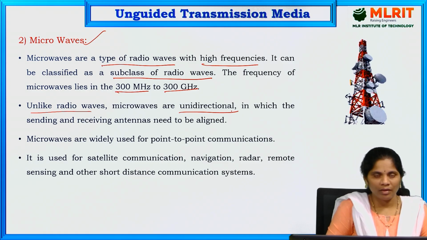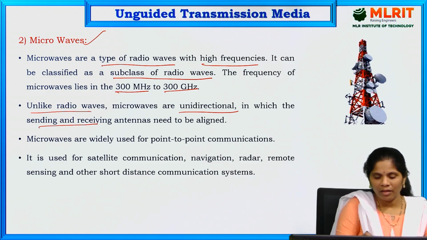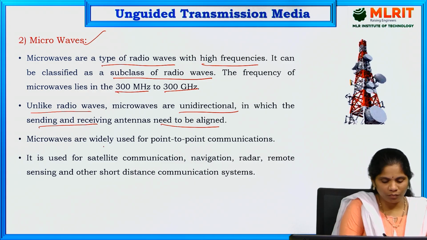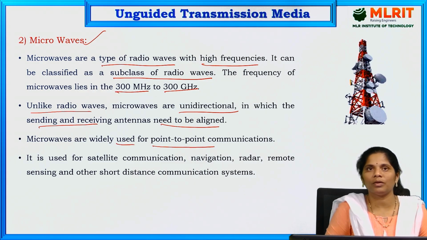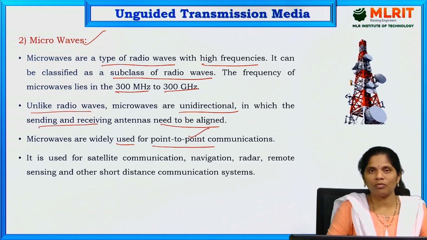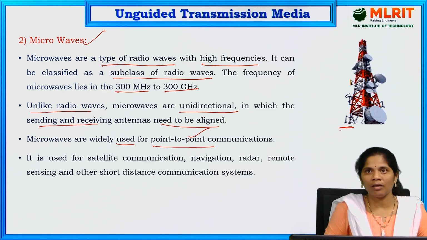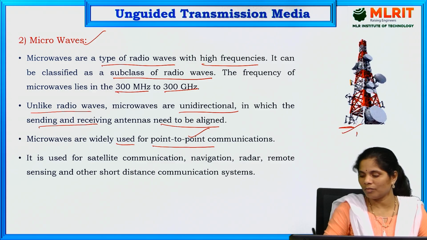So, in which the sending and receiving antennas need to be aligned. That is about the microwaves. These microwaves are mainly used for point-to-point communication. We can see in real time, this is the signal for transferring the data, that is the microwave signals.